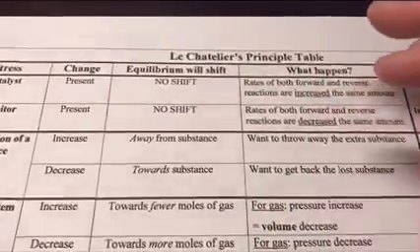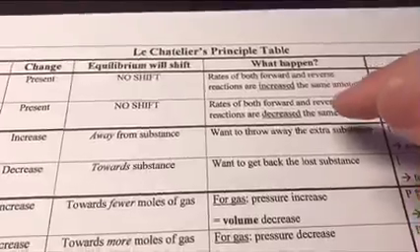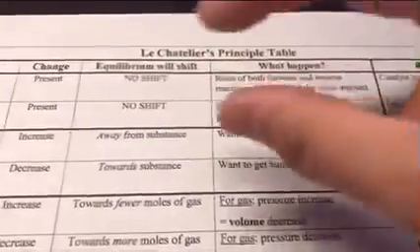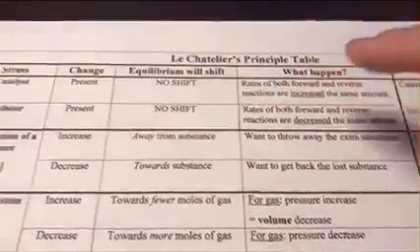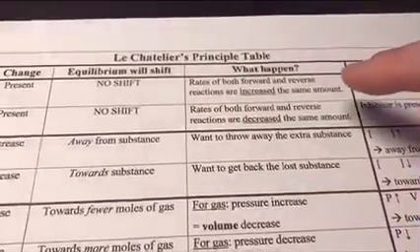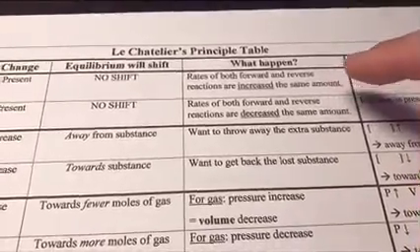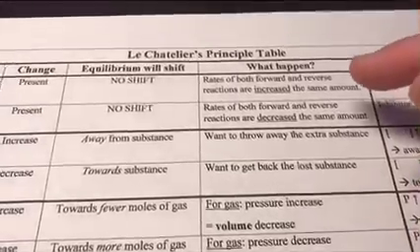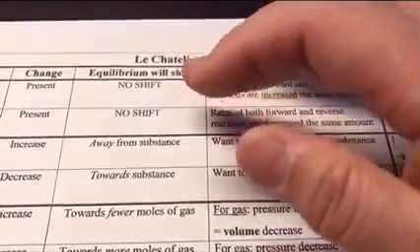Now an inhibitor will decrease the rate, but it will decrease both the forward and the reverse rate by the same amount. So in general, the position of the equilibrium will not shift. And same thing for a catalyst. A catalyst will increase the rate, but it increases the forward rate and the reverse rate by the same amount. So in general, the equilibrium will not shift. The speed of the reaction gets sped up, but the equilibrium would not shift.